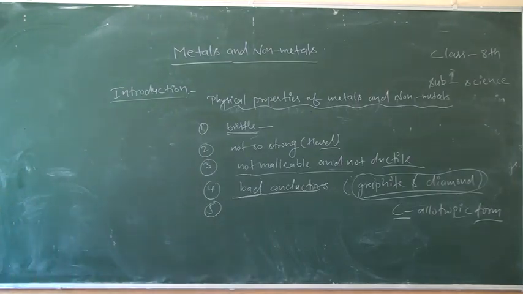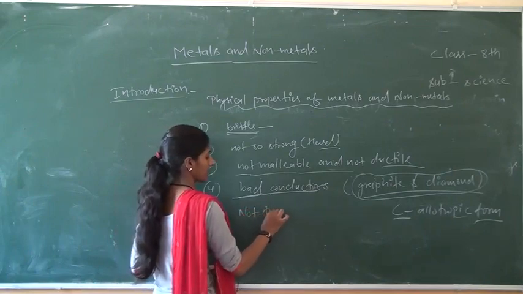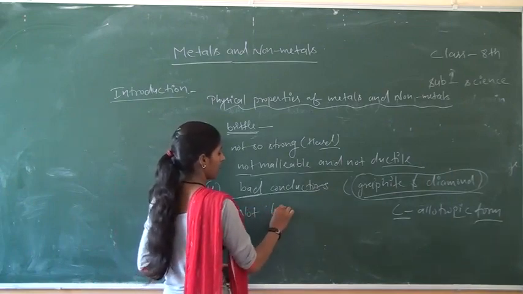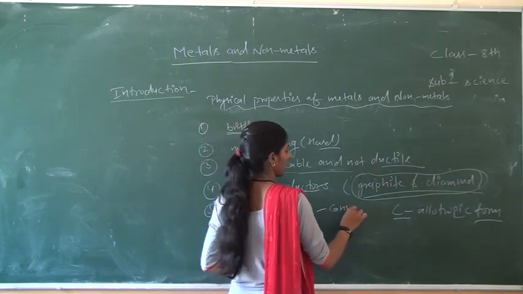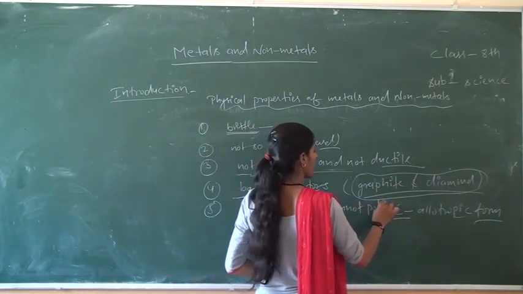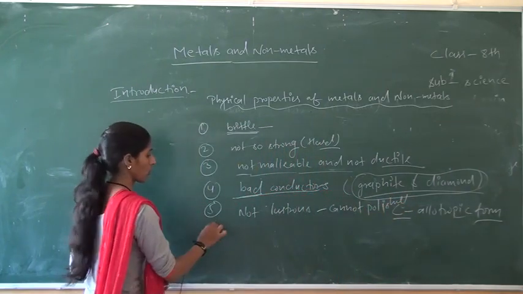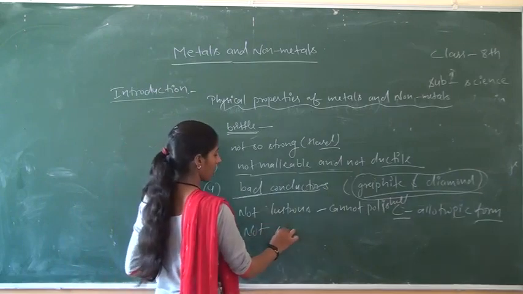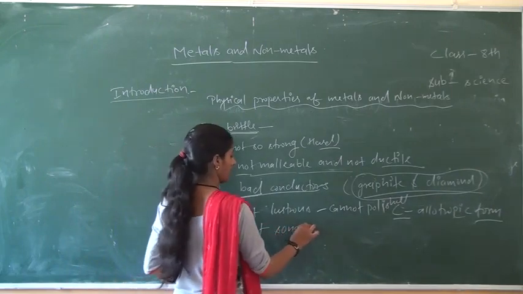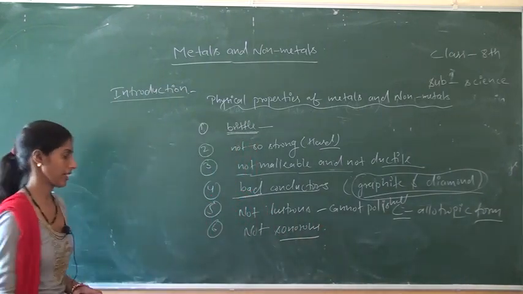After that, non-metals are not lustrous, and they cannot be polished. Their surface is not so shiny. They also do not produce sound. Means they are not sonorous in nature.